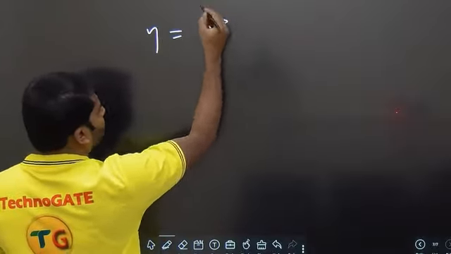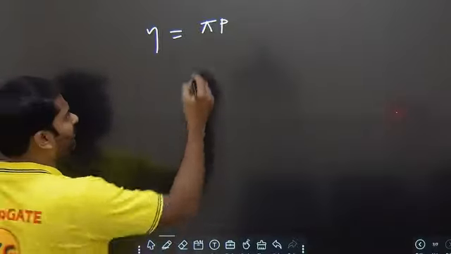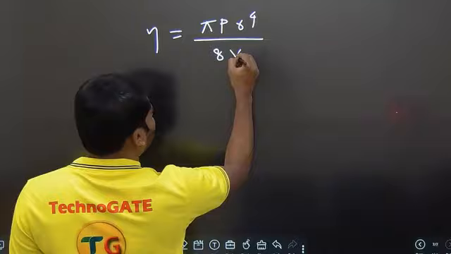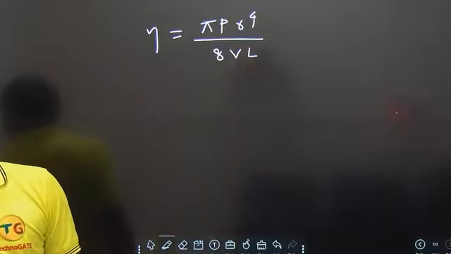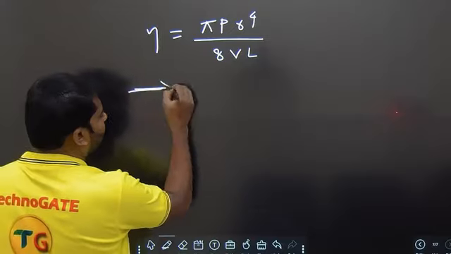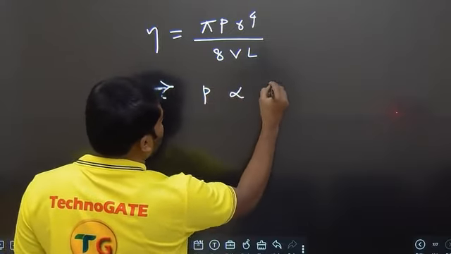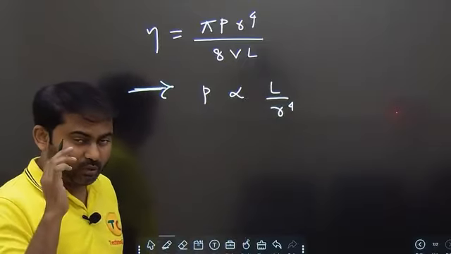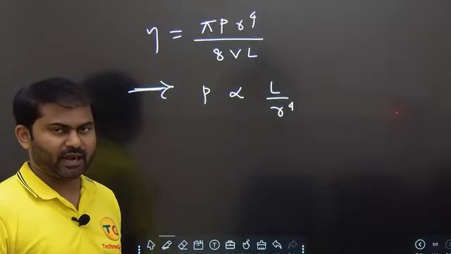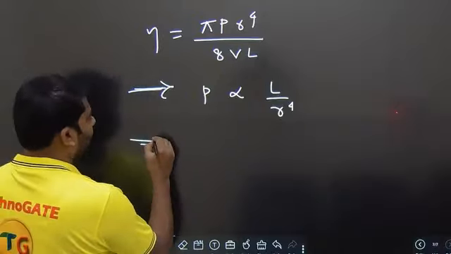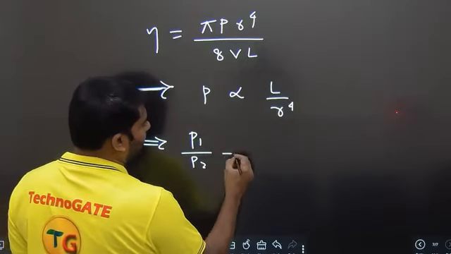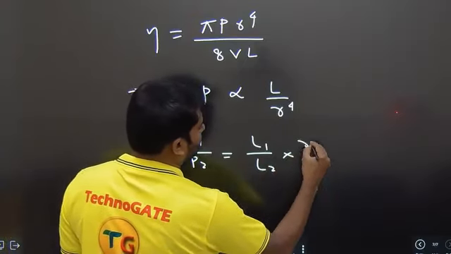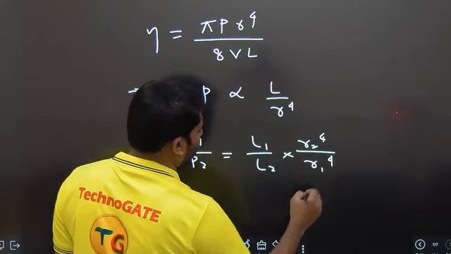It is given as the Poiseuille equation: the volume flow rate V is equal to pi P r power 4 by 8 eta L. Remaining everything is constant. So we are getting pressure is proportional to L by r power 4, because the only things that are varying are length and radius, right? So if you take this, it would become P1 by P2 is equal to L1 by L2 into R2 power 4 by R1 power 4.